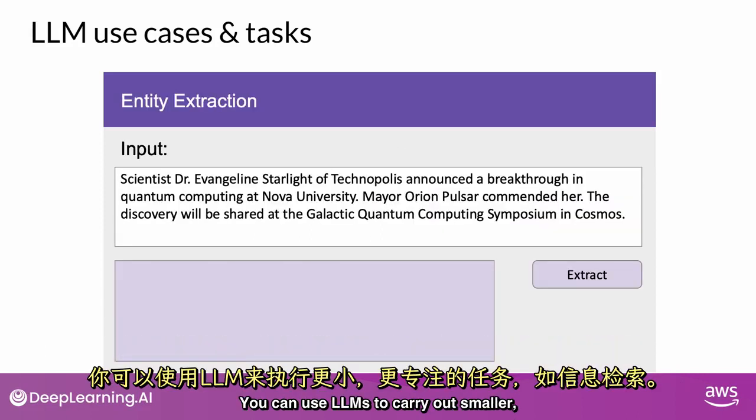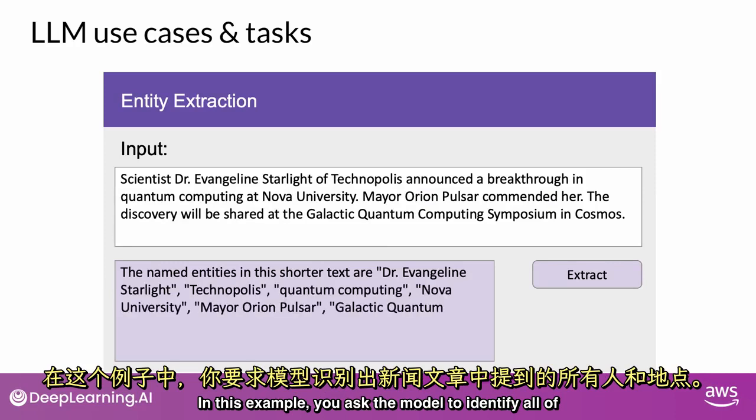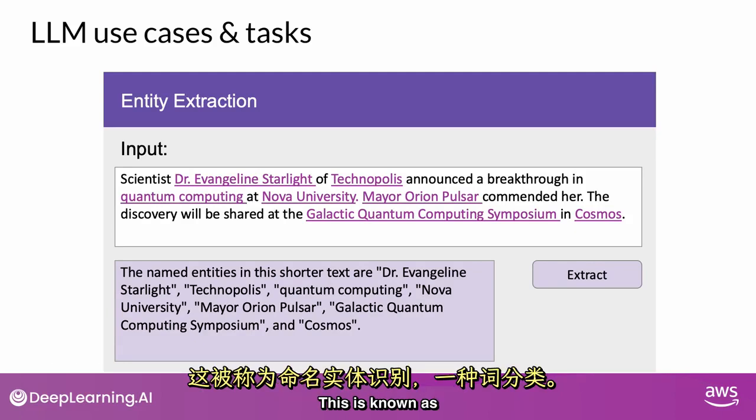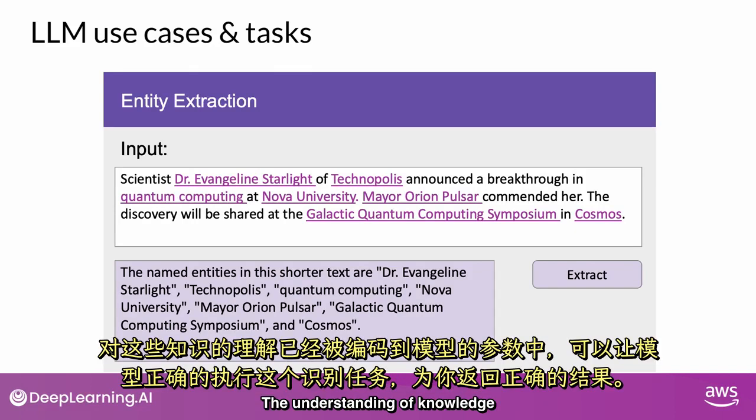You can use LLMs to carry out smaller, focused tasks like information retrieval. In this example, you ask the model to identify all of the people and places identified in a news article. This is known as named entity recognition, a kind of word classification. The understanding of knowledge encoded in the model's parameters allows it to correctly carry out this task and return the